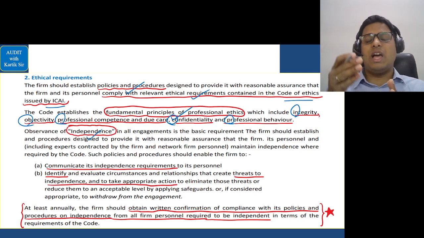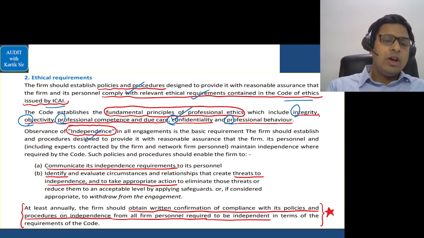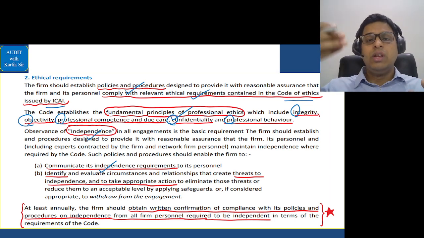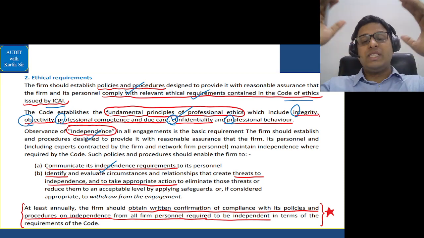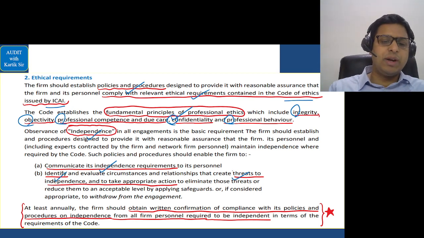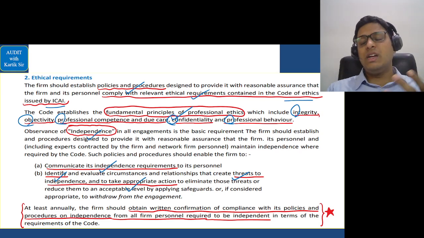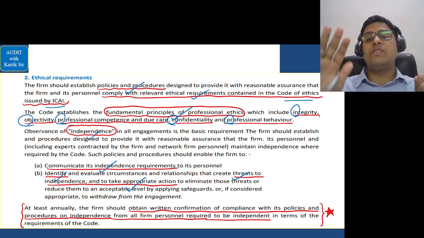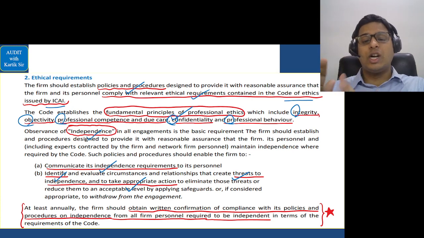Auditor should always have an independent relationship with the client. So auditor should communicate his independence requirements to the client's entity, and his policy and procedure should always mention the requirement of independence. We should identify the threats to independence and take whatever appropriate action the auditing firm can. So if there is any threat to independence, the auditing firm should ensure that the threat to independence is controlled.